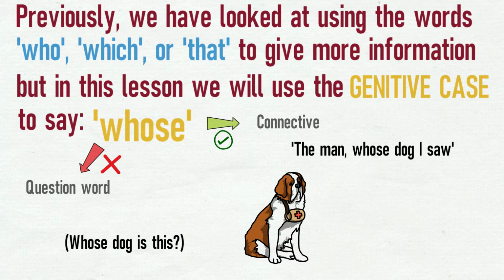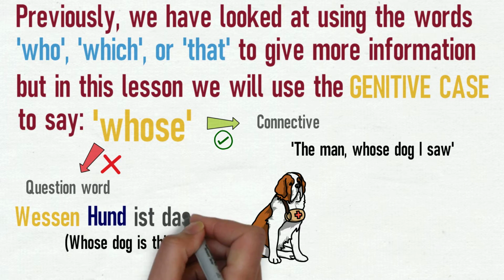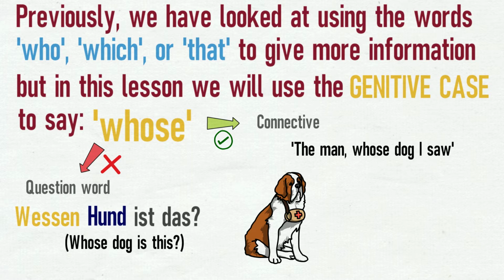To ask the question, you'd have to use the word wessen. For example, wessen Hund ist das? Whose dog is this? Notice that the word wessen will never change in terms of gender, so wessen will always mean whose when asking a question.